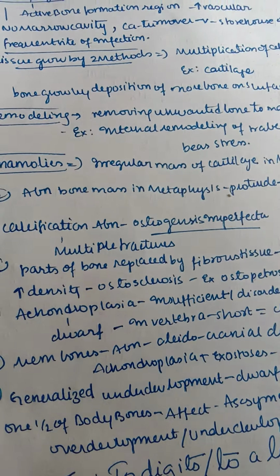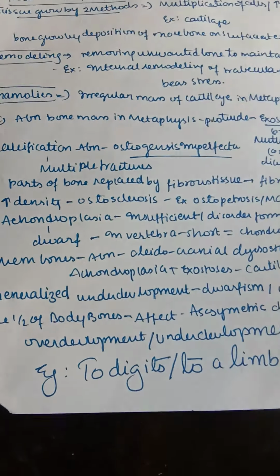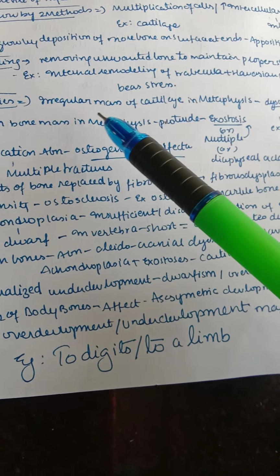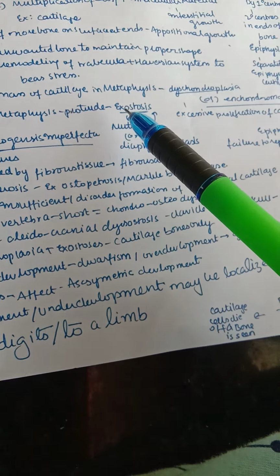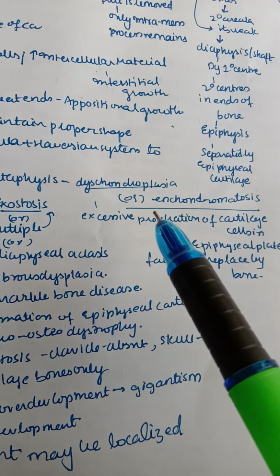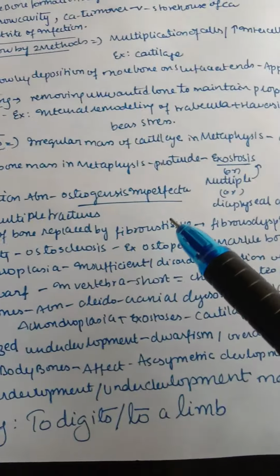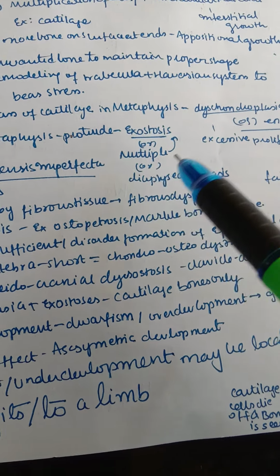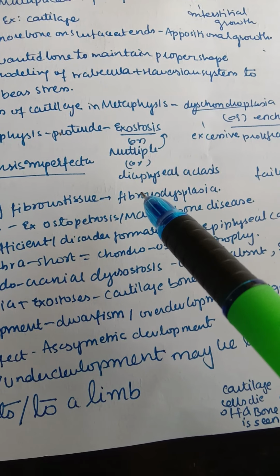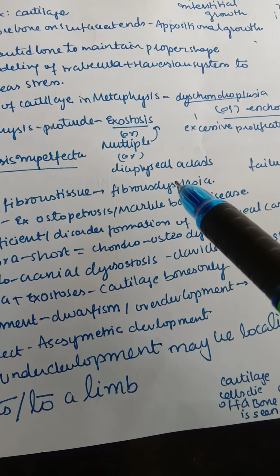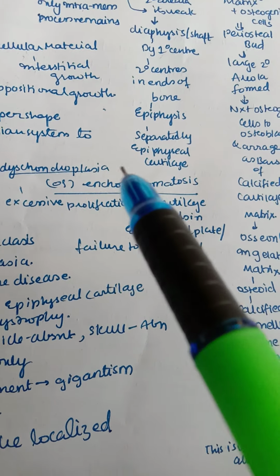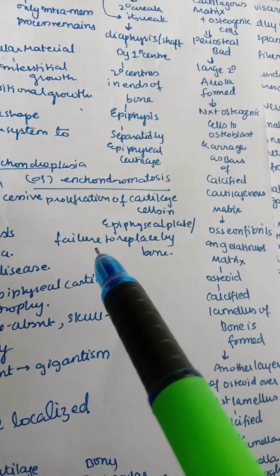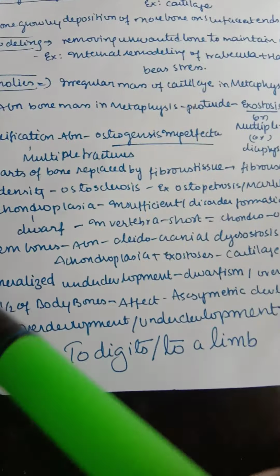Then coming to anomalies, like bone anomalies. What are the problems occurring in bone? In anomalies, we have an irregular mass of cartilage in metaphysis, that is known as dyschondroplasia or enchondromatosis, and an abnormal bone mass in metaphysis which protrudes out, which is known as exostosis or multiple diaphyseal aclasis. Remember that in dyschondroplasia there is excessive proliferation of cartilage cells in the epiphyseal plate and there is failure to replace by bone.